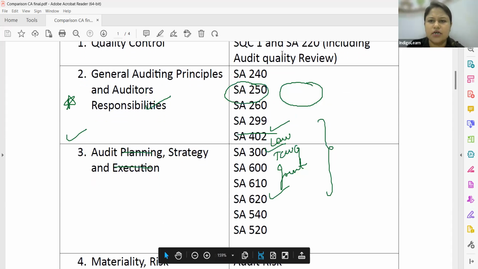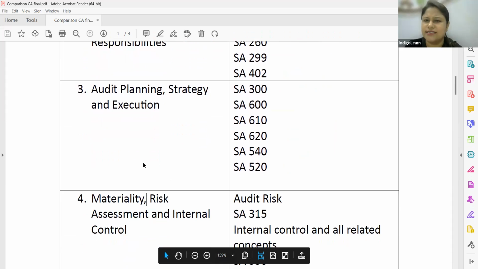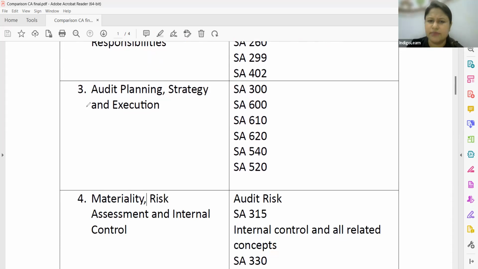Then we have the third one, which talks about audit planning, strategy, and execution. This will continue to remain the same because it is very important to understand planning, strategizing, and also how to execute the audit plan by preparing the audit program. So basically 300, which talks about planning, will continue.